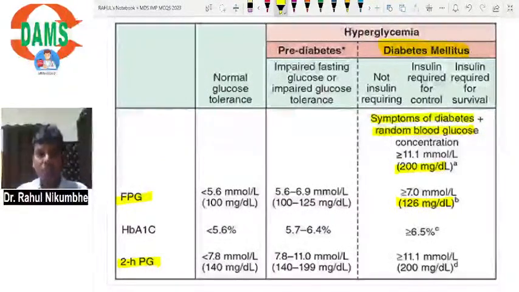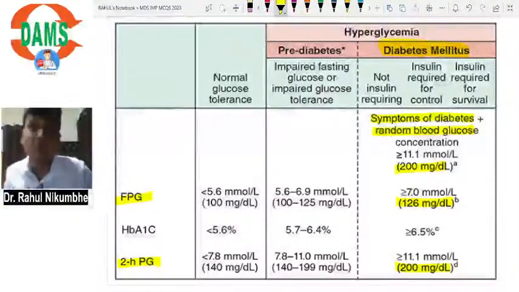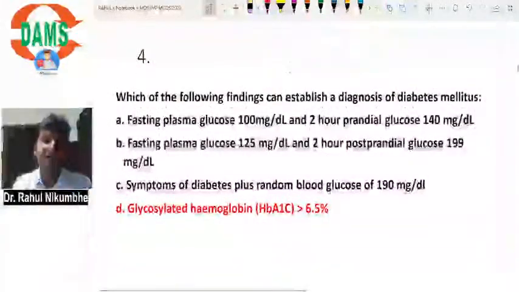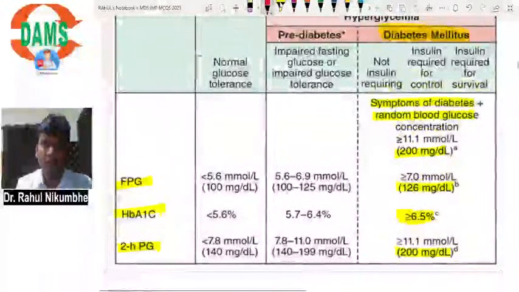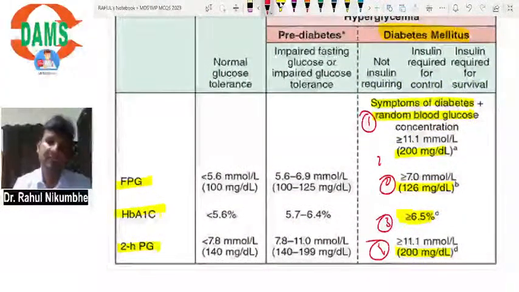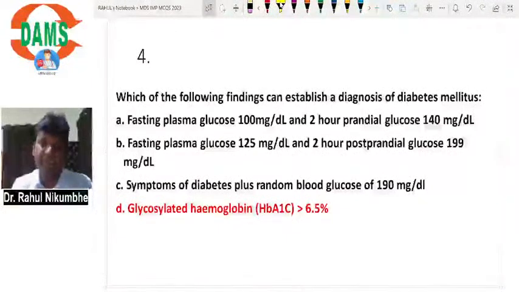If it is more than 200 milligram per dl, your patient is a case of diabetes. Or if HbA1c is more than 6.5%, it is a case of diabetes. So if any one out of these four is present, your patient is a case of diabetes. Okay, so answer is D, HbA1c more than 6.5.